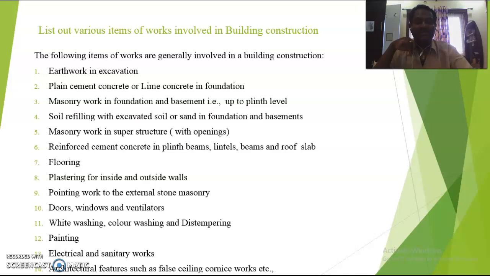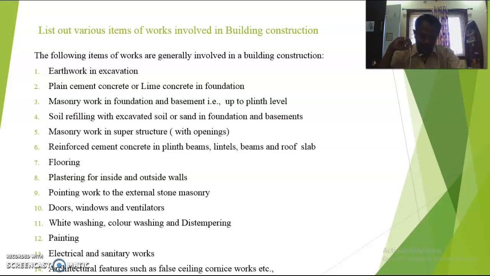Reinforced masonry work in superstructure means you have to provide openings for windows, doors, etc. Reinforced cement concrete in plinth beams, lintels, beams and roof slabs. Generally RCC works take place in the plinth beams, lintels, beams as well as roof slabs. Next one, flooring. Flooring means, you know, at the plinth level. Plastering for inside and outside walls with the required cement mortar. Pointing. Pointing means only joints are filled and the total surface is not filled with the cement mortar.